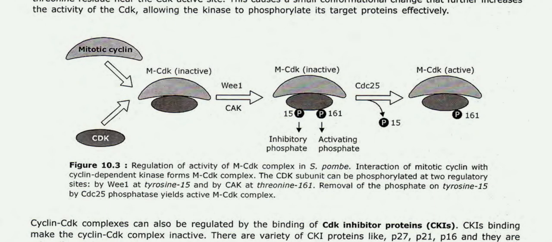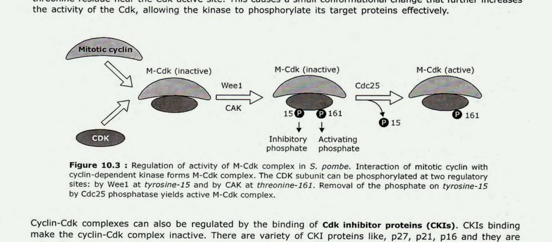Regulation of activity of the MCDK complex in S phase. The interaction of mitotic cyclin with cyclin dependent kinase forms the MCDK complex. The CDK subunit can be phosphorylated at two regulatory sites, by WEE1 at tyrosine 15 and CAK at threonine 161. Removal of the phosphate on tyrosine 15 by CDC25 phosphatase yields the active MCDK complex.